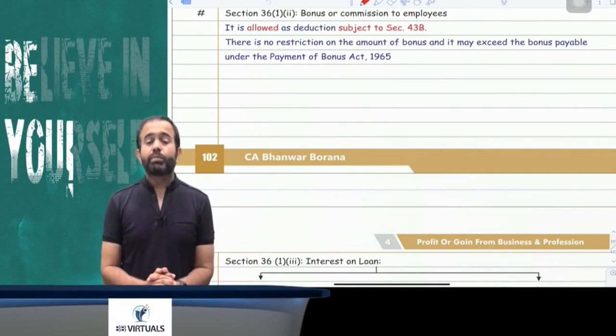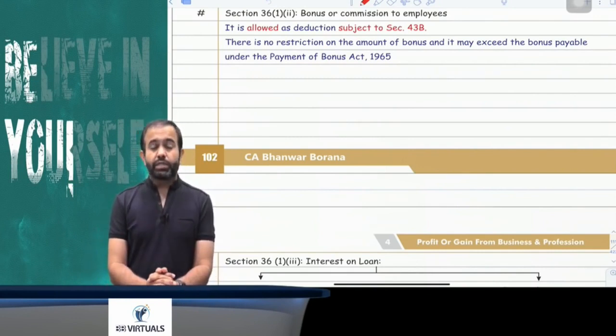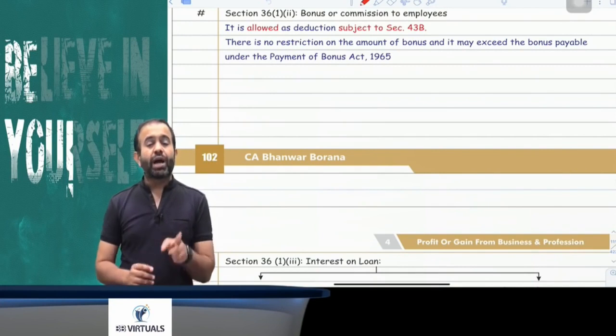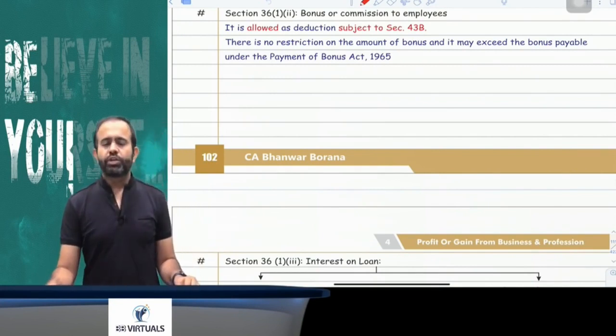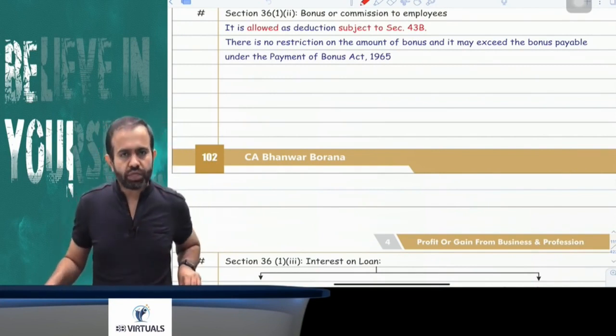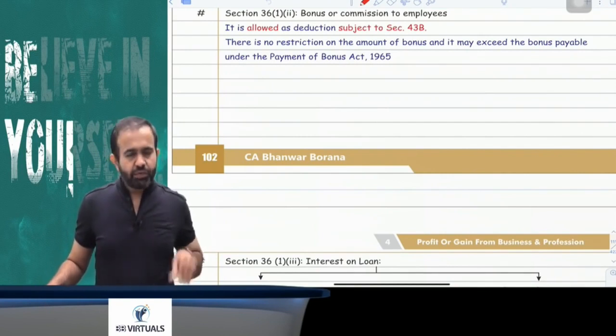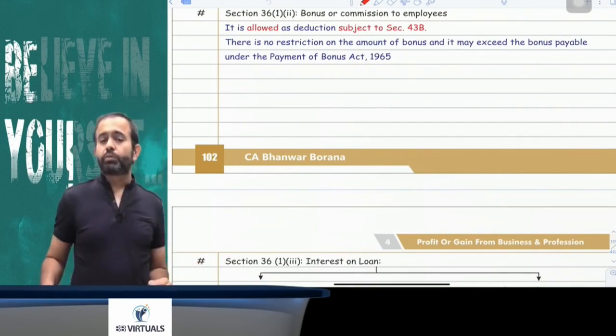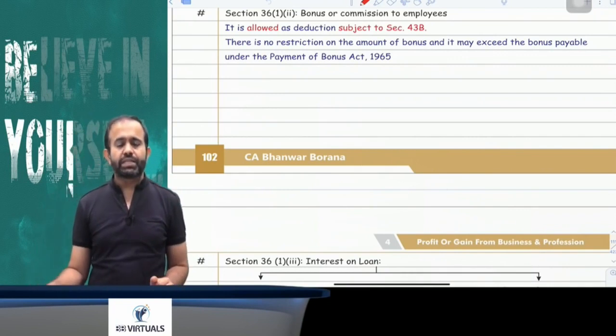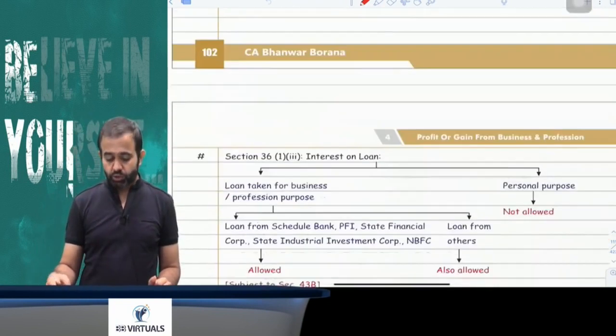But try to understand, in bonus and commission to employees, there is an interference of one section, that is 43B. 43B is saying that bonus and commission is allowed as deduction, but you have to pay that bonus up to the due date of return filing, otherwise that bonus is not allowed as deduction in the current year. Means if you paid that bonus and commission to the employee up to the due date of return filing, then it is allowed in the current year, otherwise it will be allowed in the year in which actual payment is made.